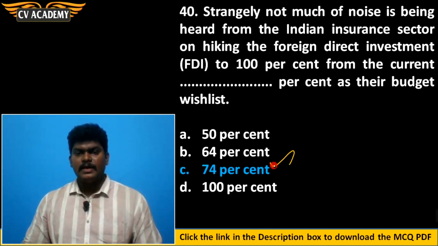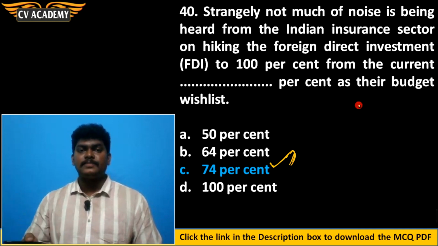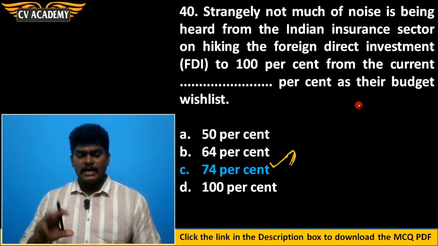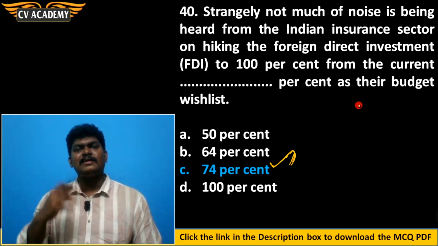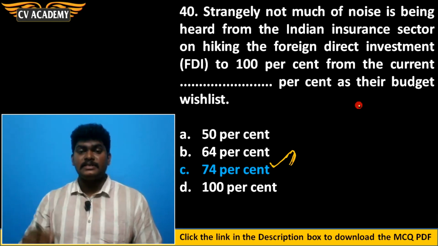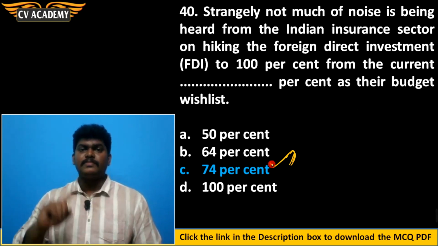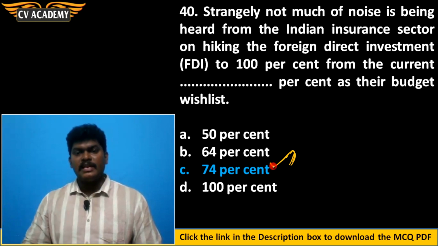Currently, it is the limit. But insurance companies previously insisted to the government that it must be increased to 100%, but now they are silent. In the upcoming budget session of the parliament, they are not pressurizing the government to increase the limit from 75% to 100%. The current FDI limit allowed in insurance companies is 74%. Option C is the correct answer.